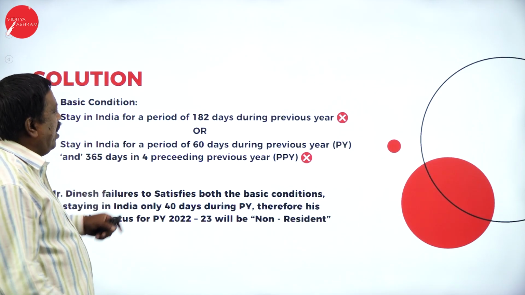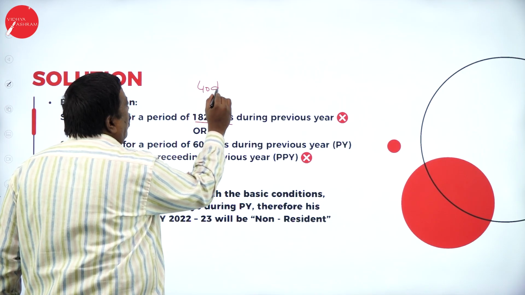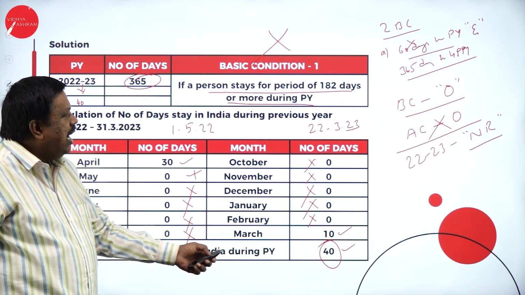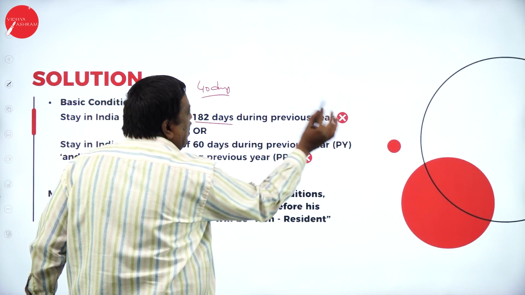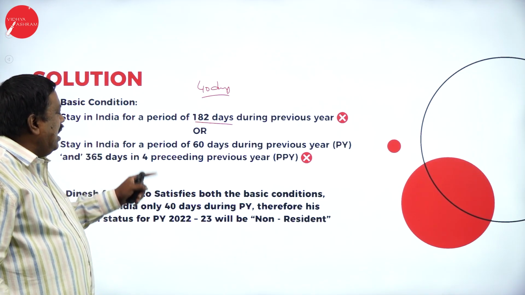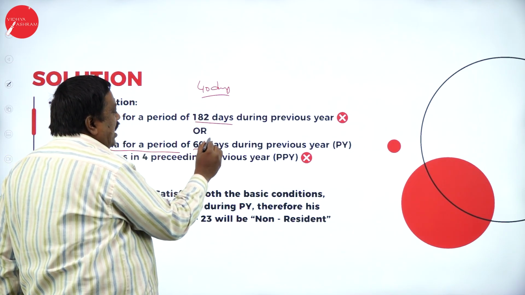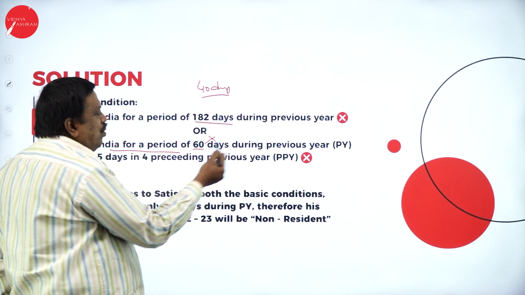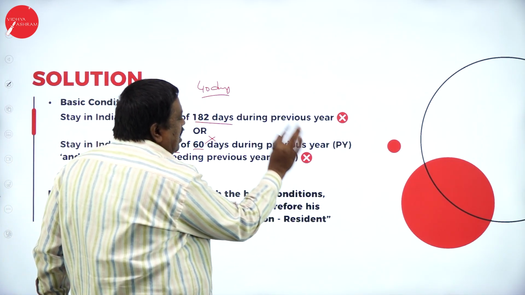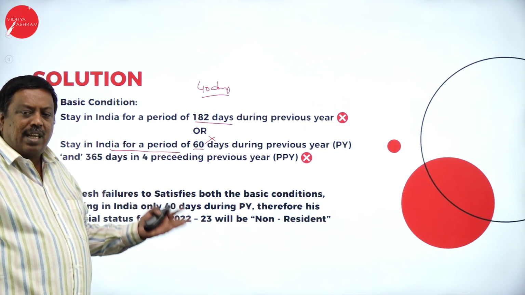Now, what is my first basic condition? Stay in India for a period of 182 days or more. But I stayed here only for 40 days. So I have not satisfied my first basic condition. And what is my second basic condition? Stay in India for a period of 60 days. What are my days? 40 days. I have not satisfied it here, and there is no need to verify the remaining part of the basic condition. So I have not satisfied the second basic condition also, and there is no need to verify the additional condition.